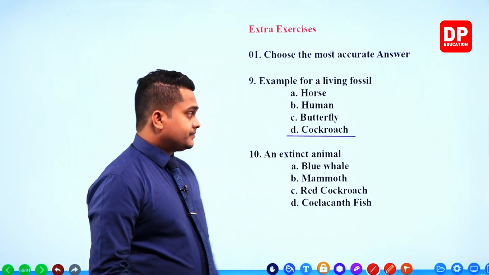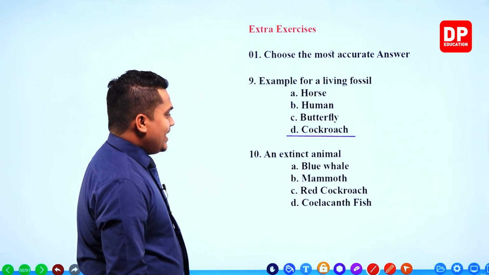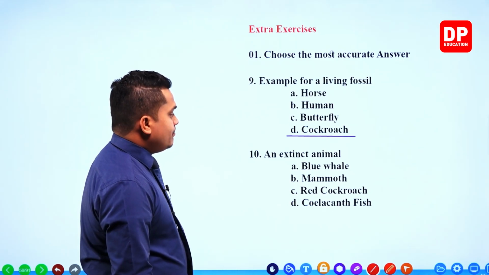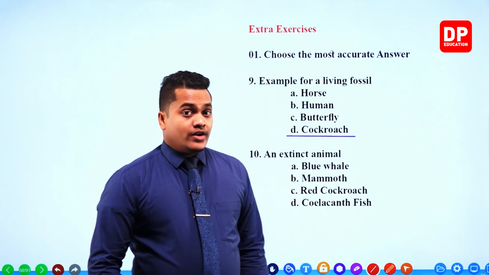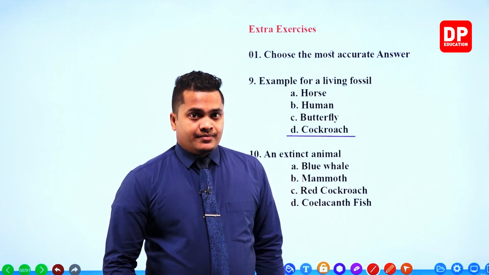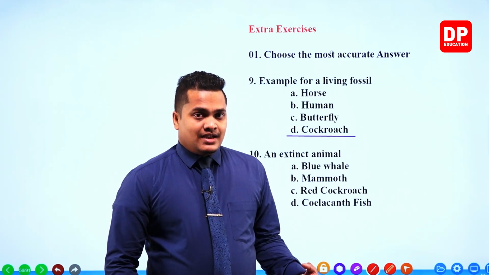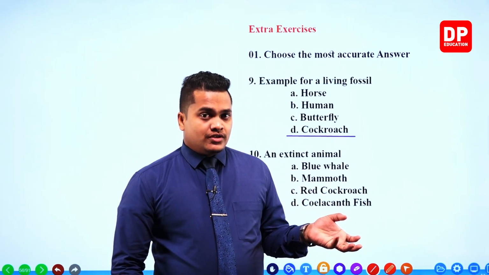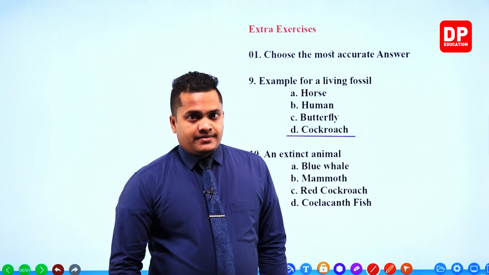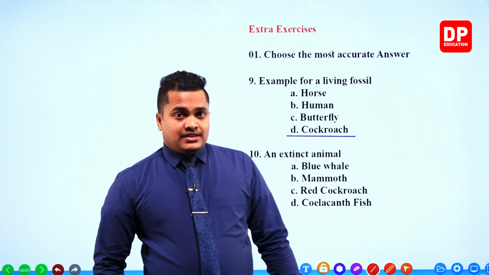Living fossil. Next one. Extinct animal. Blue whale. Now blue whale is an endangered animal, not extinct but endangered. Blue whale is available in the sea and has a threat of extinction but has not gone extinct yet. Then the next one is mammoth.